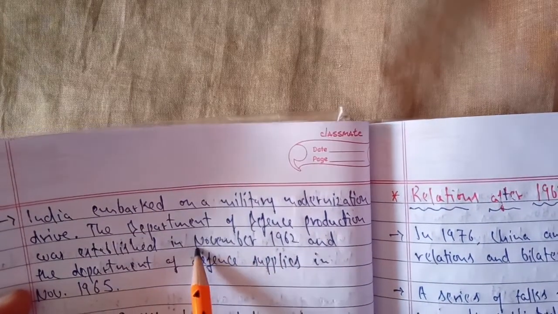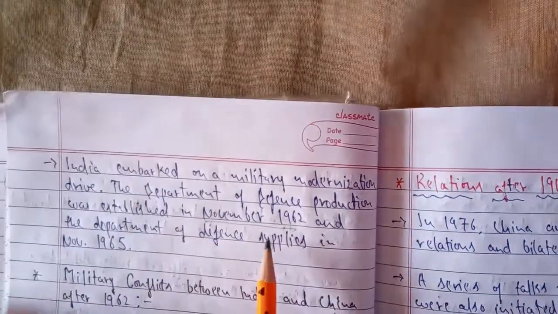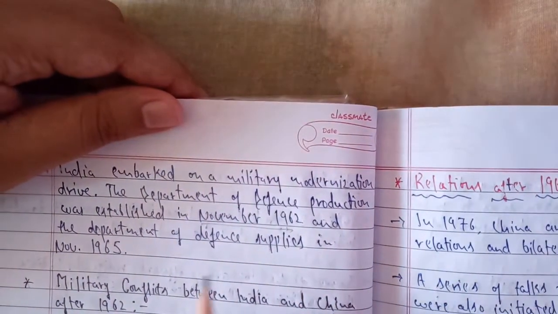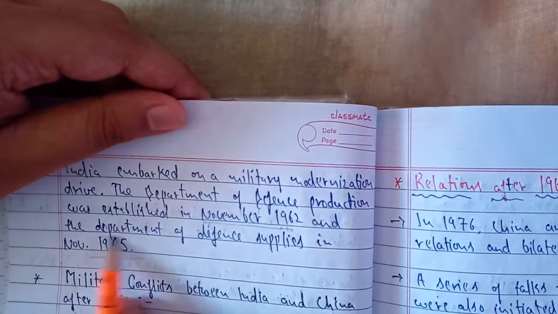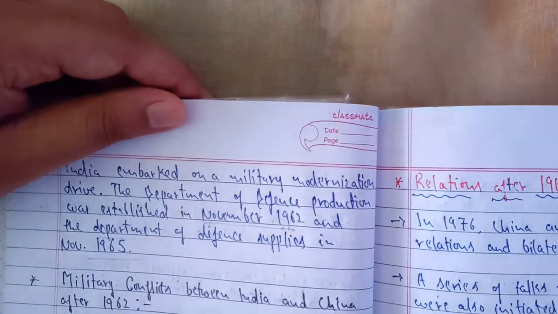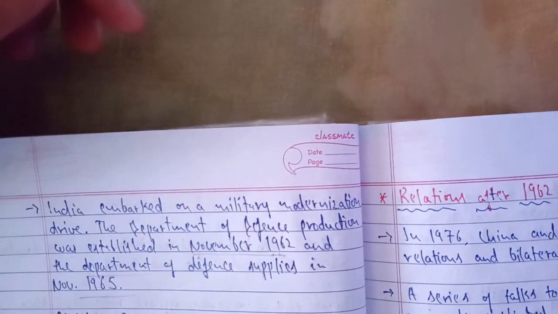So after the war ended, the Department of Defense Production was established, and the Department of Defense Supplies in November 1965. These are the two departments which were established just after the war of 1962. Okay, so these were some of the impacts of the war of 1962.